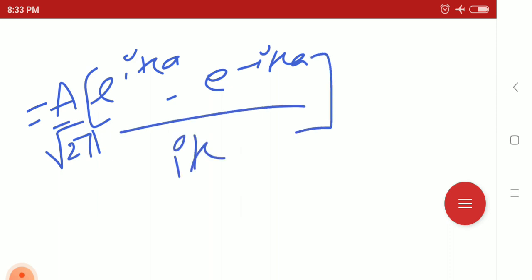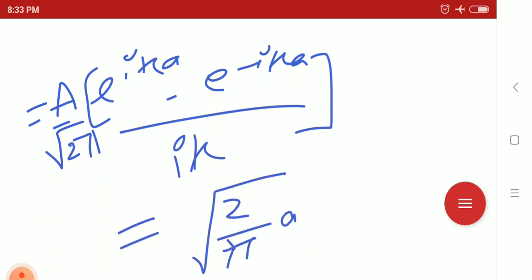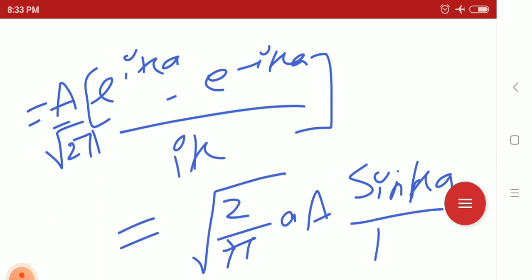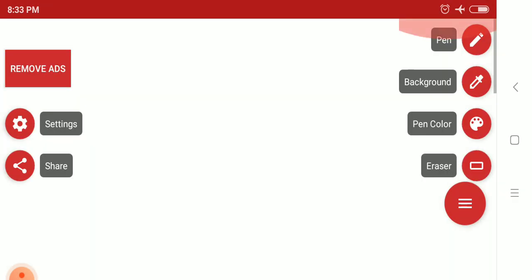Okay. So after solving the whole part, you will get root 2 by pi, small a into a sin k by k of a. So let me write clearly the result.